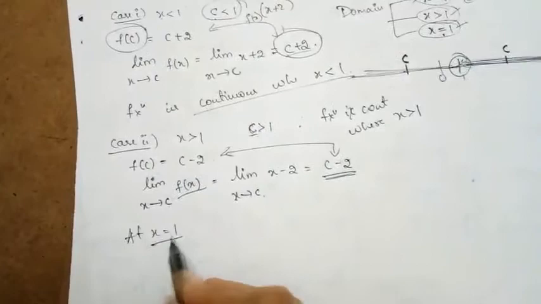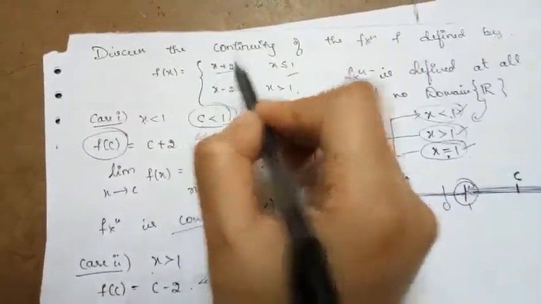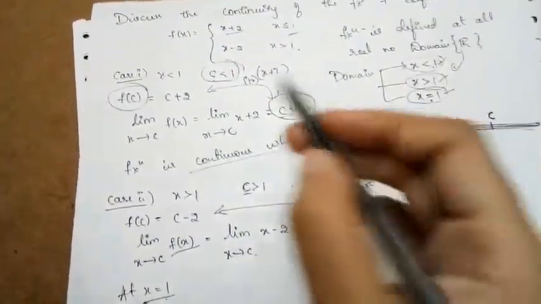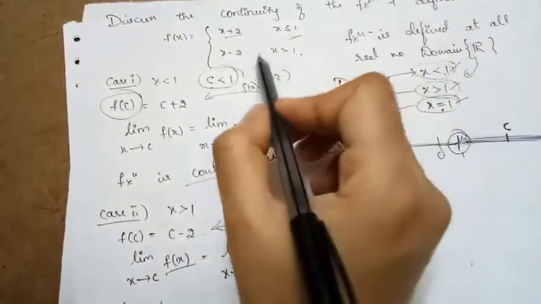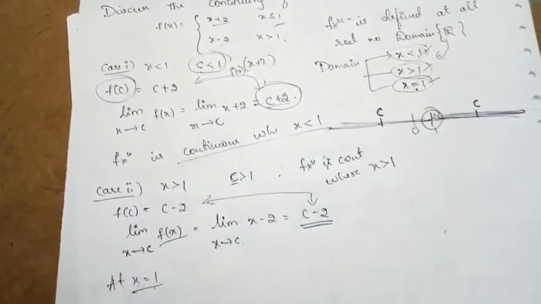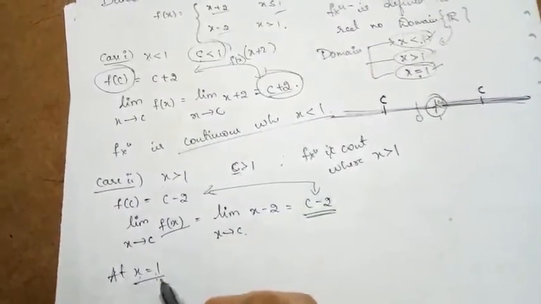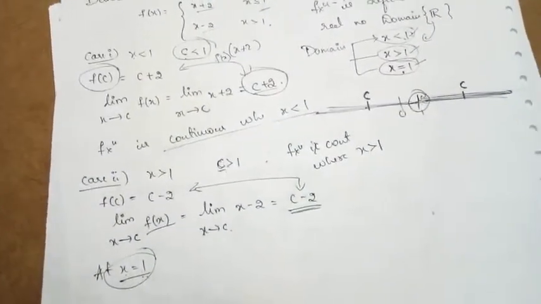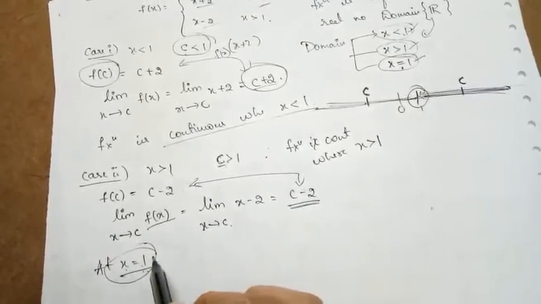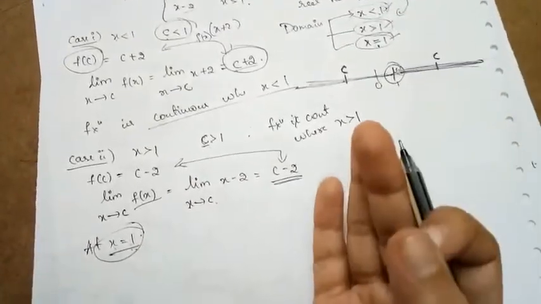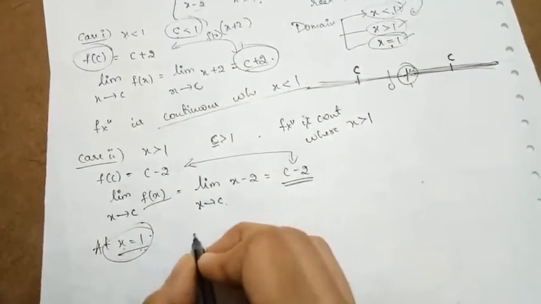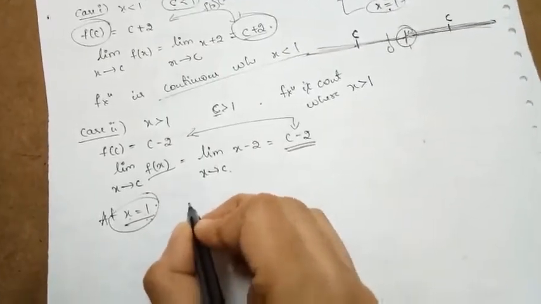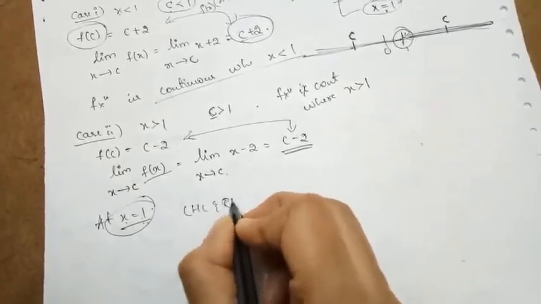When x is approaching 1 from the left side, this is the function. When x is approaching 1 from the right side, the function is x minus 2. So to check the limit of the function at x = 1, the right hand limit and left hand limit should both coincide. So to find the limit of the function at x = 1, we should find the left hand limit and right hand limit here.